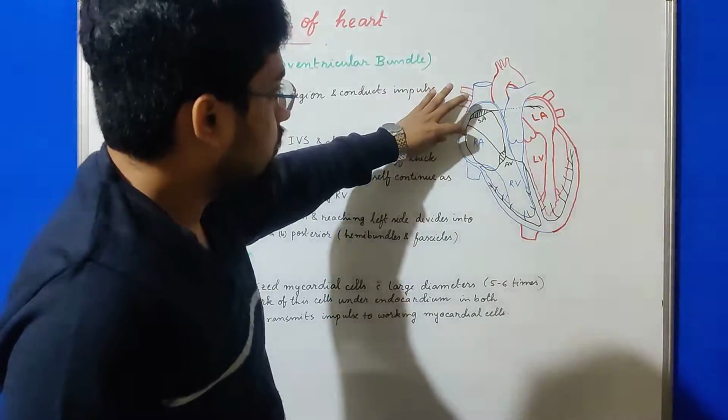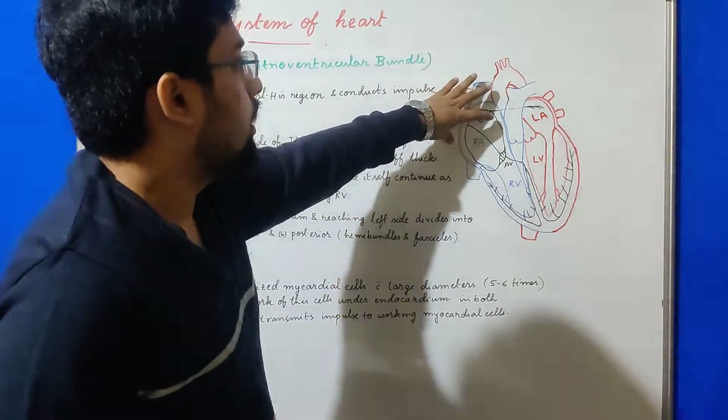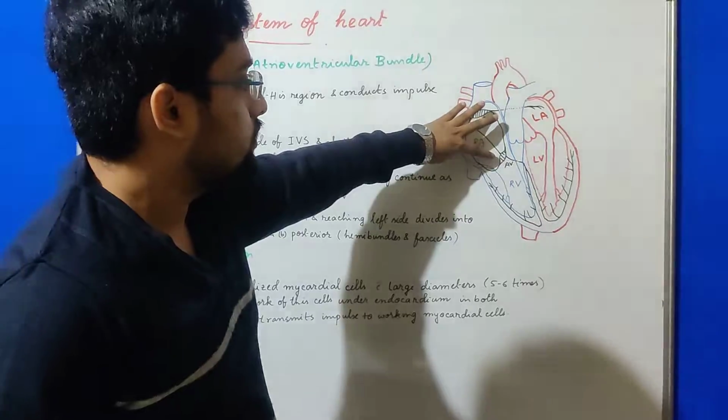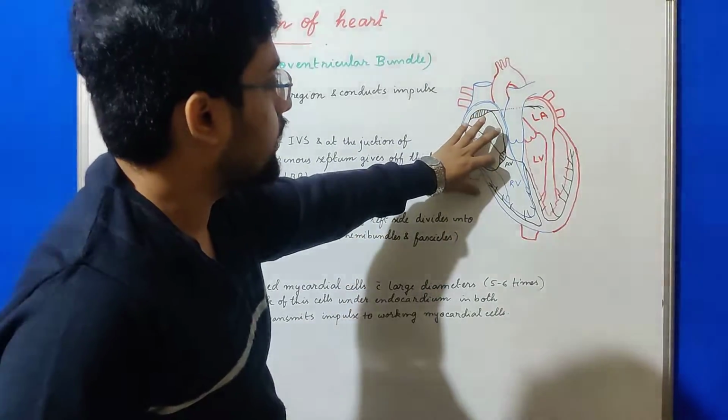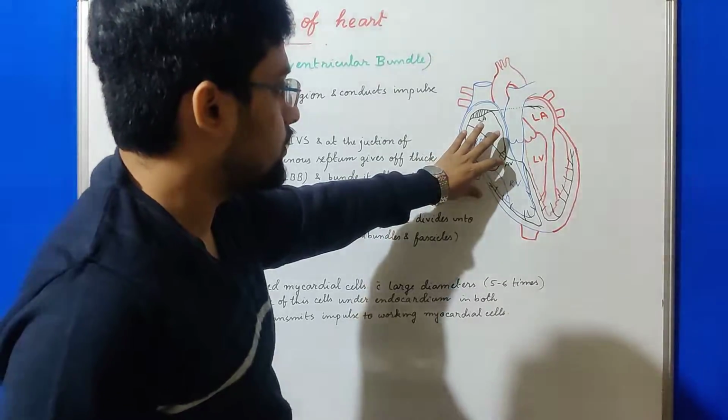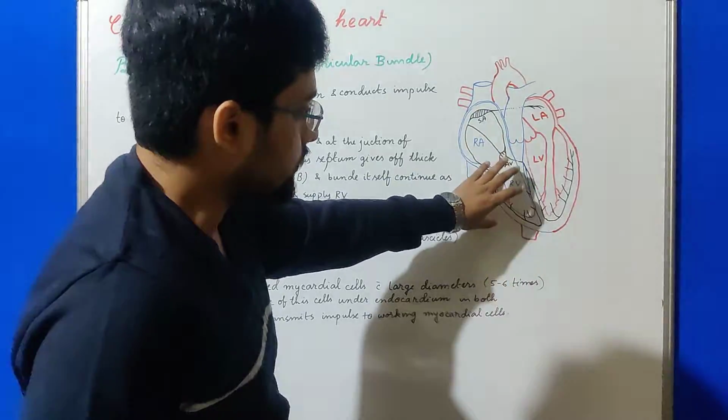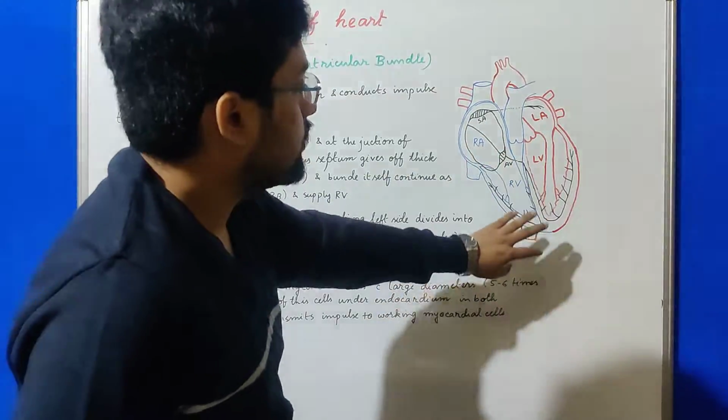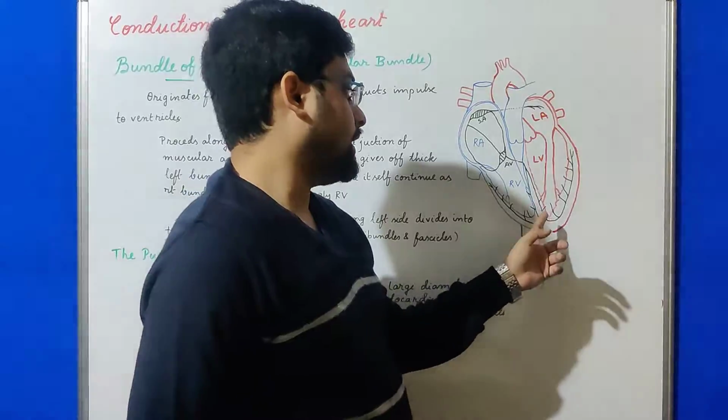So, as a summary, we can say the impulse is created in the SA node. From the SA node, through three tracts, the impulse is conducted to the AV node. Here a nodal delay occurs. From the AV node, the impulse is radiated through the bundle branches, left bundle branch and right bundle branch.